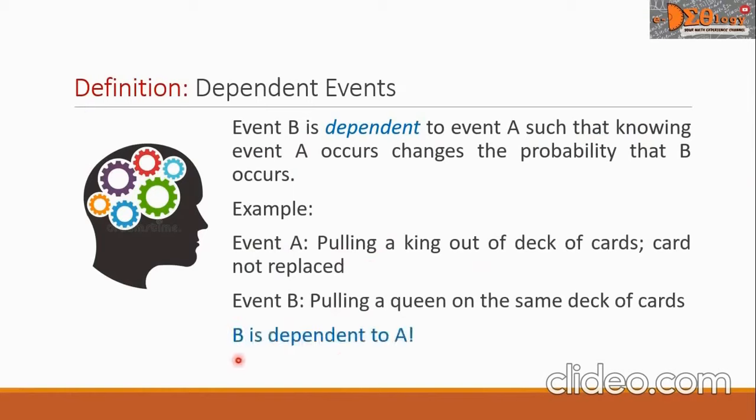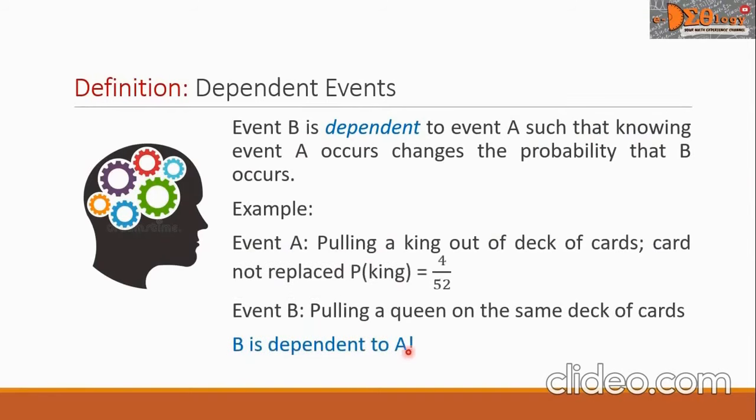We say that B is dependent to A because the probability of getting a king is equal to 4 over 52. There are 4 kings in a deck of cards, and 52 is the total number of cards.